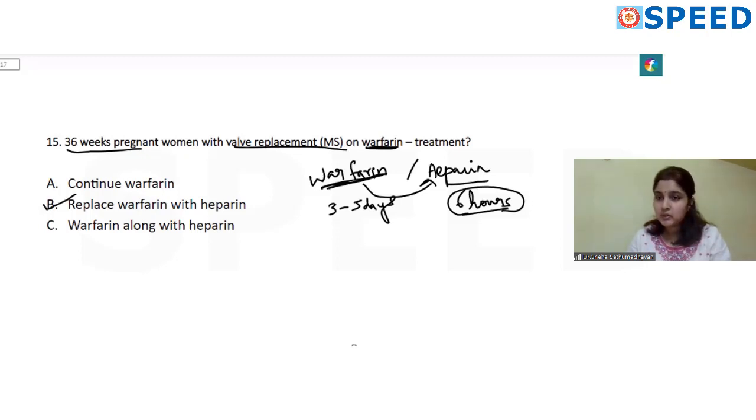I think there is an option with aspirin as well. Aspirin is not usually given in pregnant patients for anticoagulant purpose, for the patient with valve replacement or previous DVT or such reason. Usually it's warfarin or heparin.